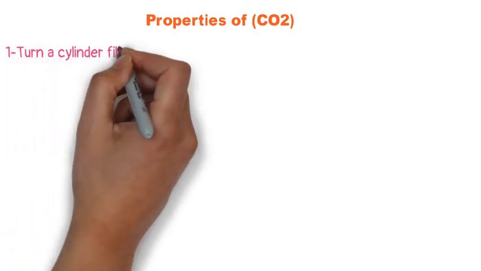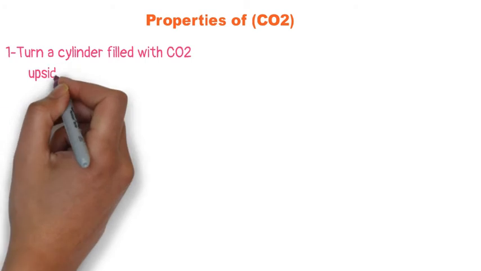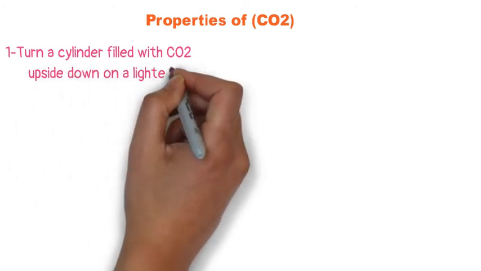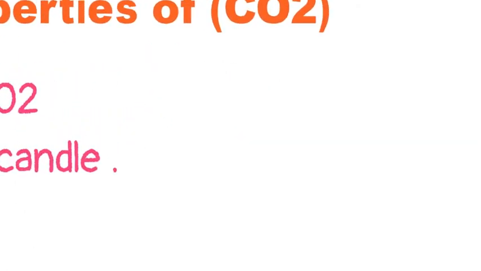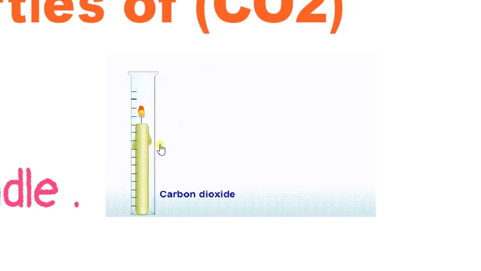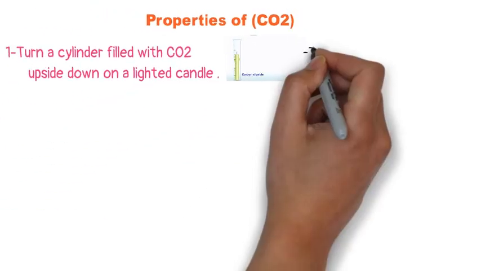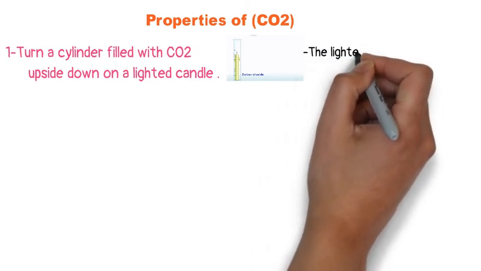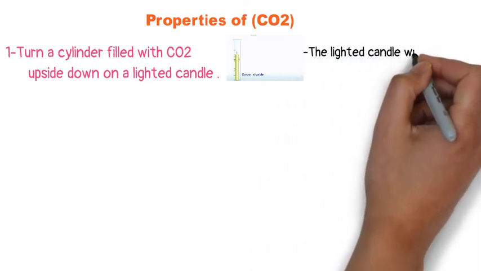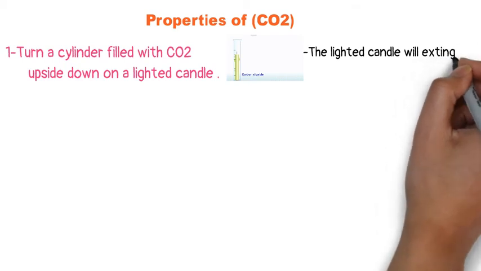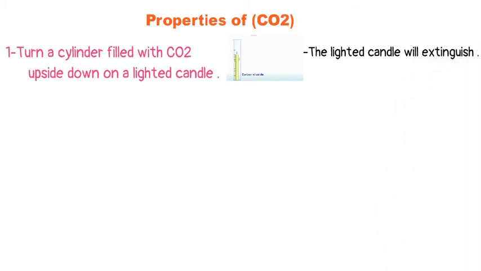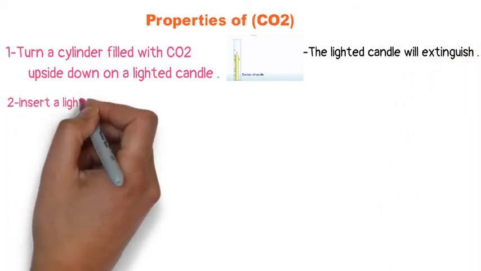First, turn a cylinder filled with carbon dioxide gas upside down on a lighted candle. What will happen to the lighted candle? As we see here, the lighted candle will extinguish. Why? Due to the formation of carbon dioxide gas. When the oxygen gas in the cylinder is consumed, the flame would not be able to still light. So the flame of the candle extinguishes.